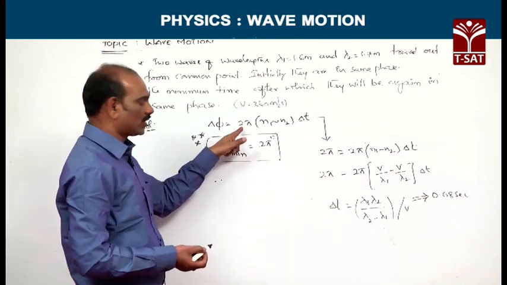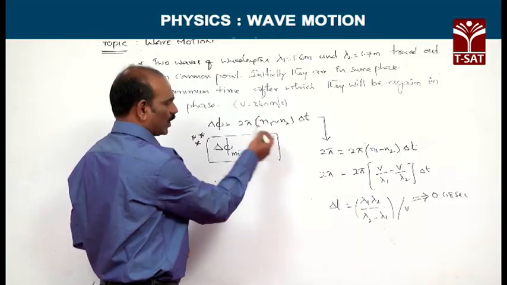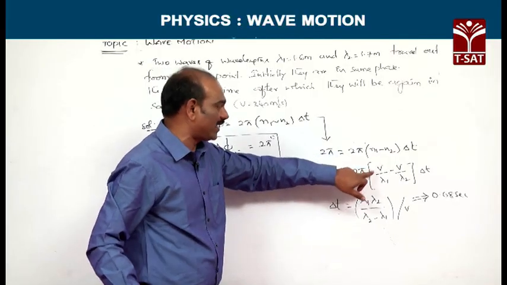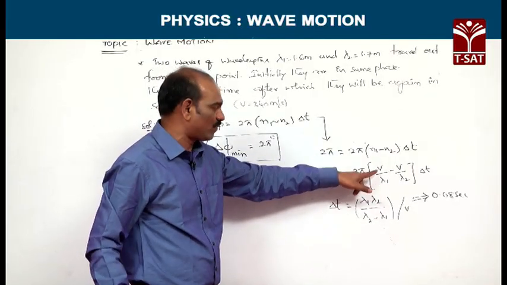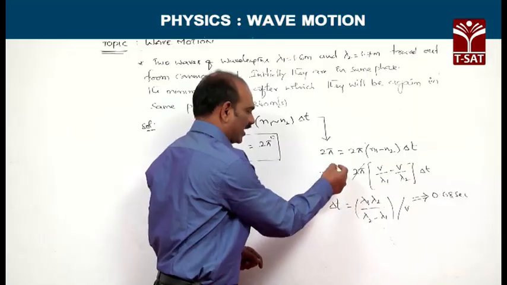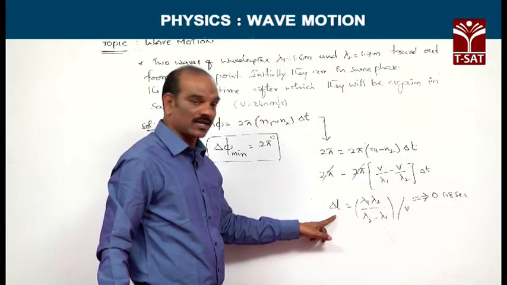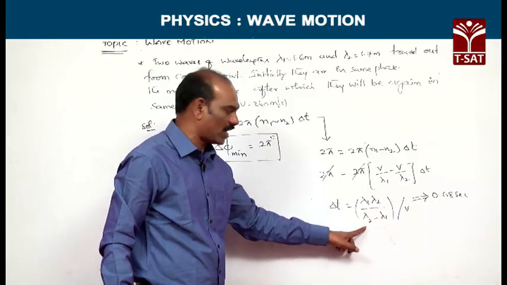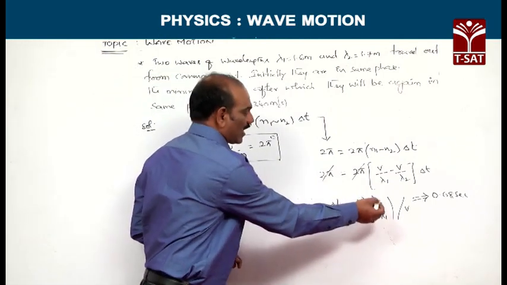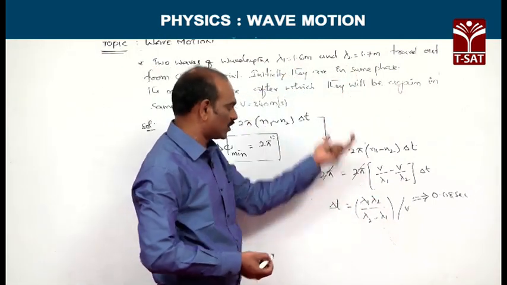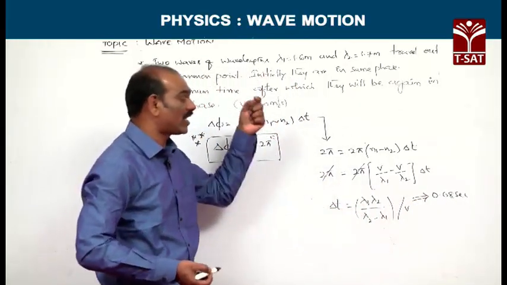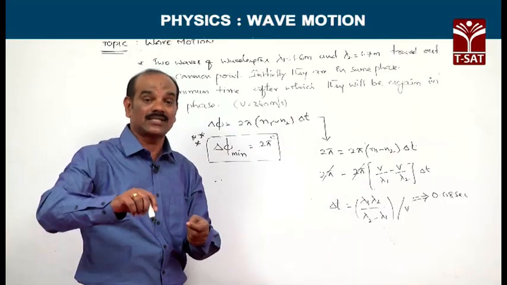Using this formula, delta phi is equivalent to 2 pi as it is. The frequency difference n1 minus n2 can be replaced using n equal to v by lambda. So n1 is v by lambda 1, n2 is v by lambda 2, into delta t. Here 2 pi gets cancelled. On simplification, delta t is equivalent to lambda 1 lambda 2 by (lambda 2 minus lambda 1), whole by v. He gave the v value as 340 meters per second. Lambda 1 and lambda 2 values are 1.6 and 1.7. Substituting these values and simplifying, you will get 0.08 seconds. That means after 0.08 seconds, the two particles are again in the same phase.